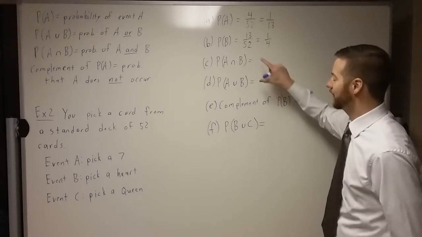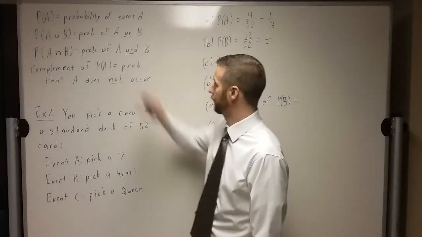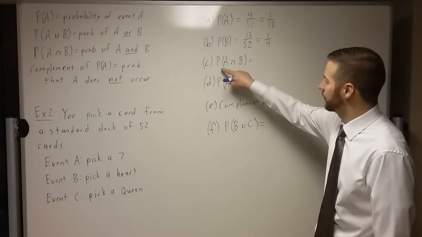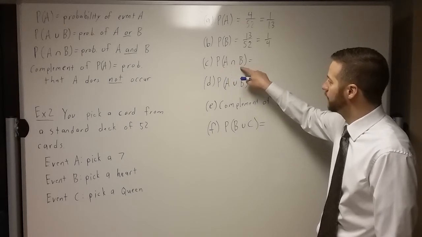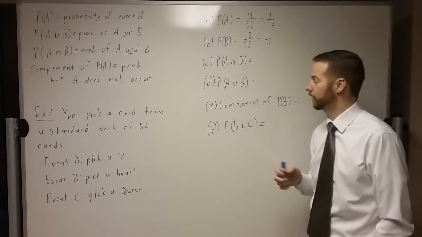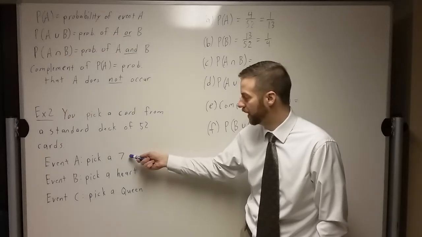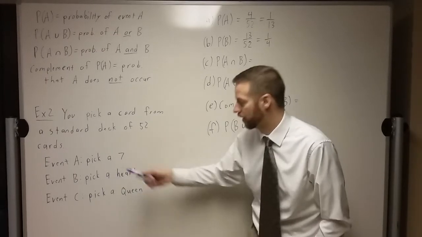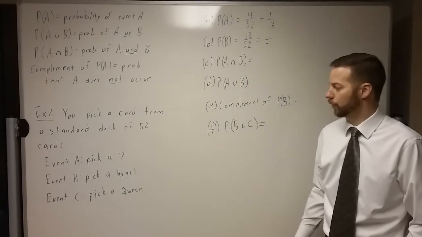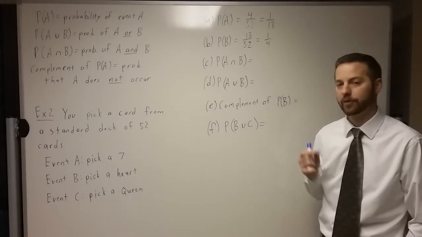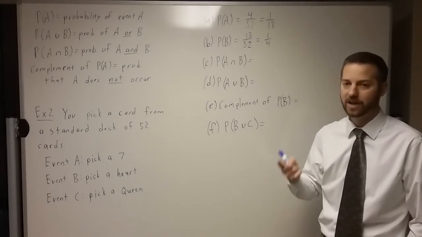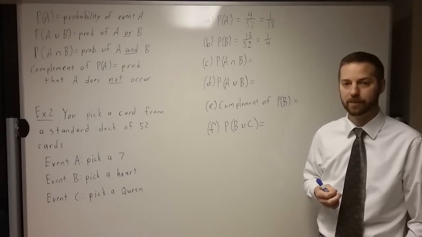All right, now let's get to some of these things. So this one says probability of A and B. I want to put this in words first. This says the probability that you pick a 7 and a heart. So what's the probability that if you pick one card from a deck of cards, you pick a card that's a 7 and a heart at the same time?